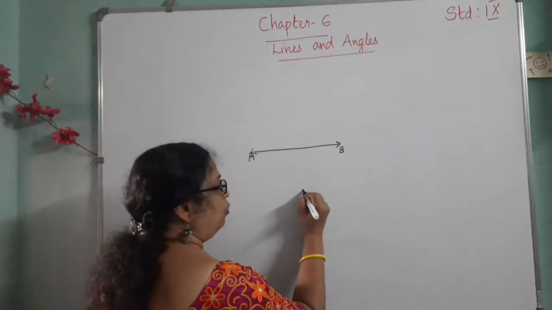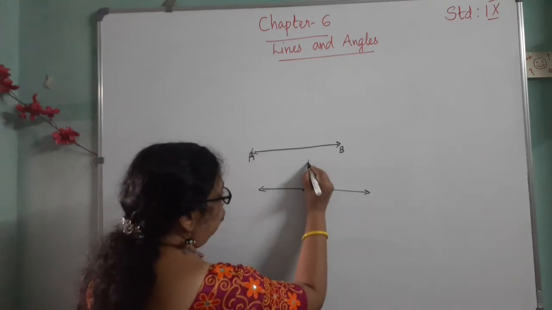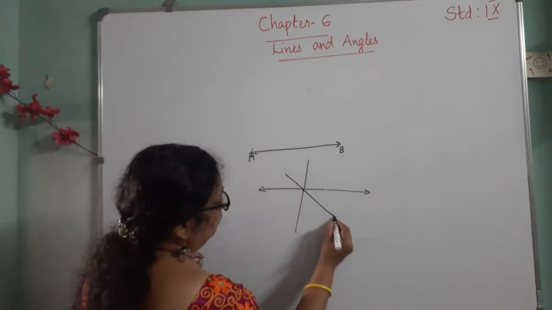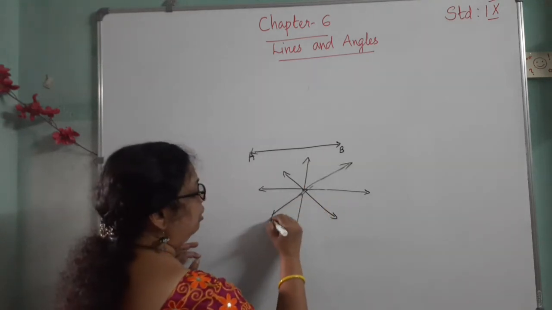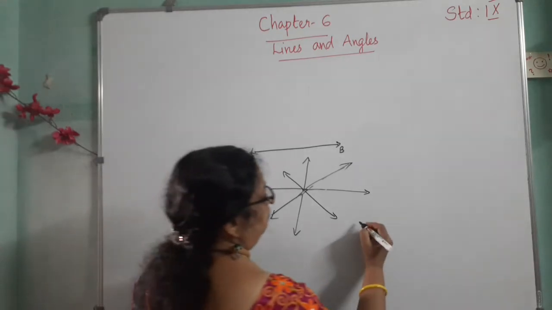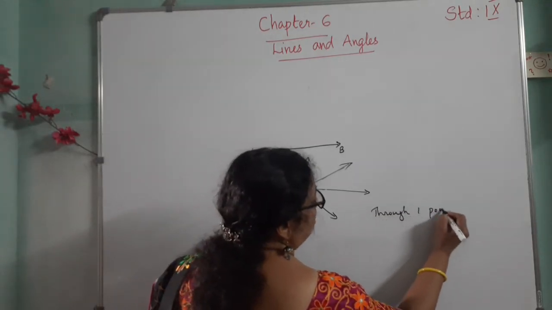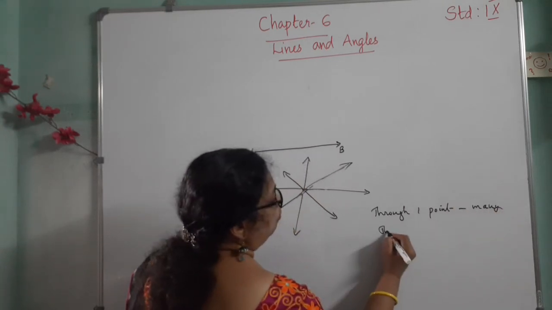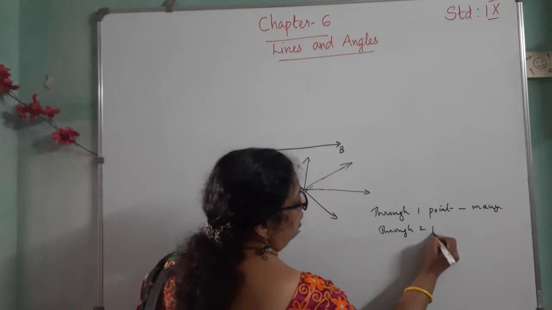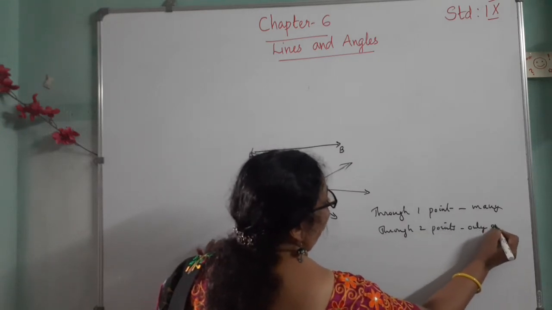Through one point we can draw many lines, that also we know. But through 2 points we can draw only one line.